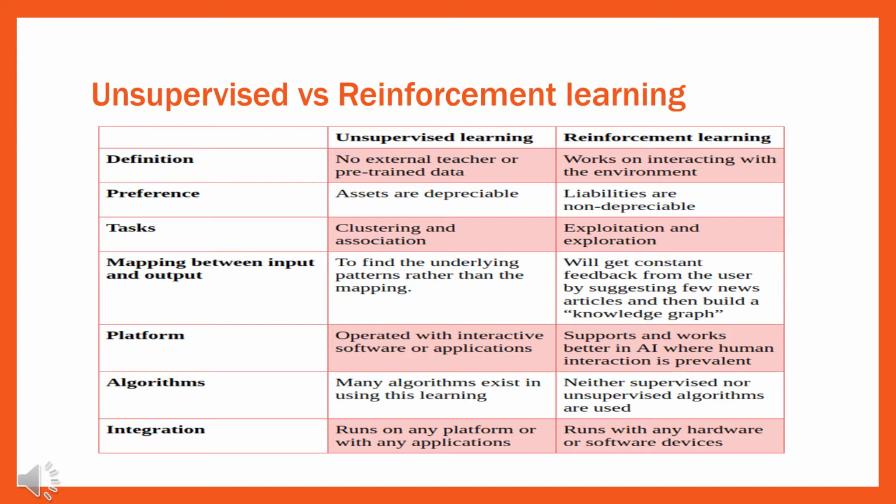that is the mapping between the input and output. In unsupervised learning, the mapping is about finding the underlying patterns rather than mapping, while in reinforcement learning we get constant feedback from the user while suggesting a few news articles and then building a knowledge graph. So this is the biggest difference between unsupervised learning and reinforcement learning. These are a few of the differences we have seen.